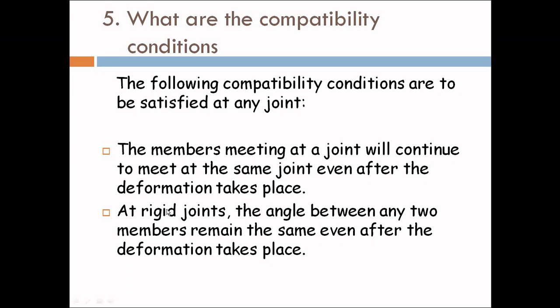And next one is at rigid joints, the angle between any 2 members remains the same even after the deformation takes place. Generally, practically what happens is that the angle between any 2 members will get changed, but according to the compatibility condition, it remains the same even after the deformation takes place.